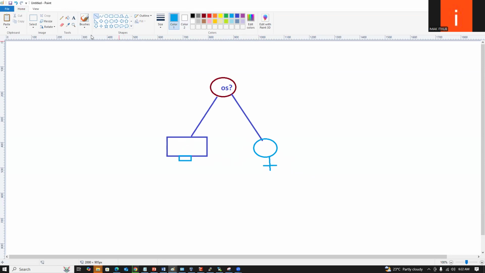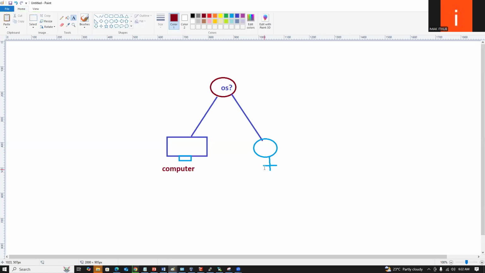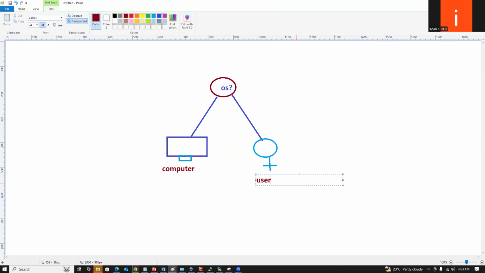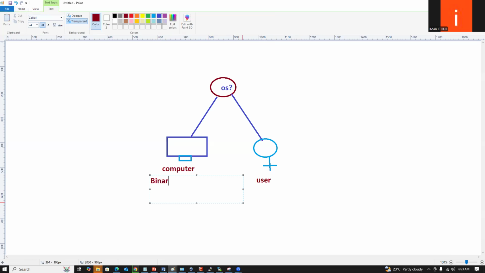So I will tell you. Which language does the computer know, and which language does the user know? For example, this is the computer, and this is the user. The computer knows binary language, which means zeros and ones.